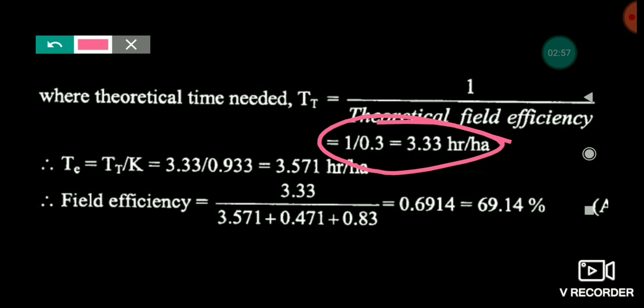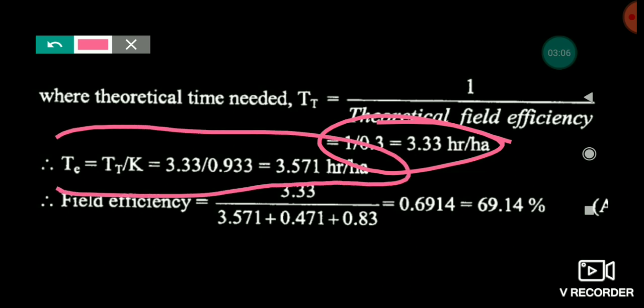Now friends, we will calculate the time when we are considering the width overlap, means our width overlap is 4 centimeter. So we have calculated the percentage of width utilized, that is the K value, which we have got as 0.933.